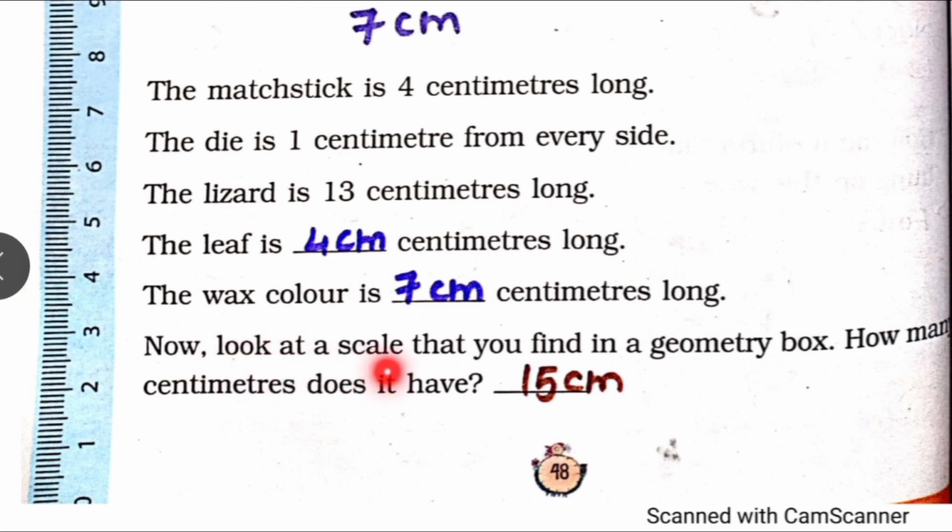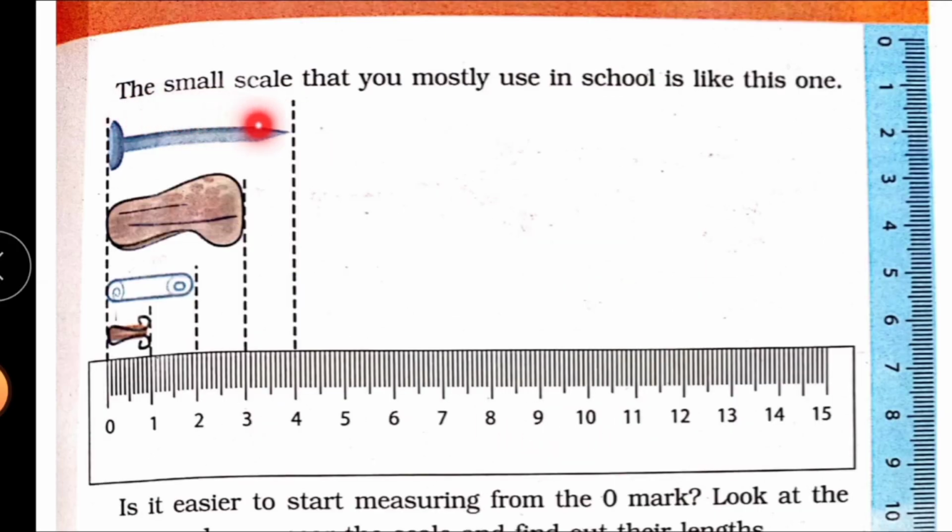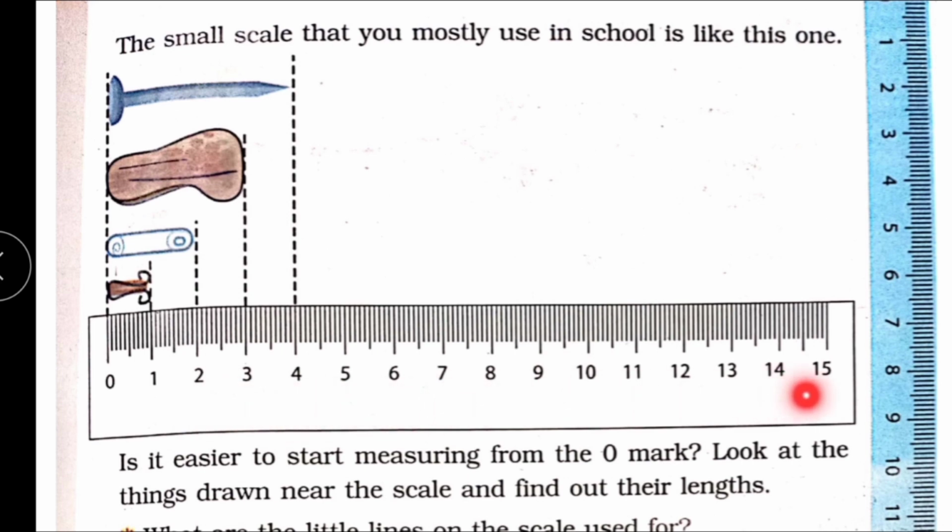Now look at the scale that you find in a geometry box. How many centimeters does it have? Now look at your scale. It's 15 centimeter long. The small scale that you mostly use in school is like this one. Okay? You can see.